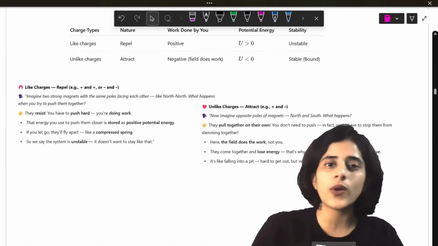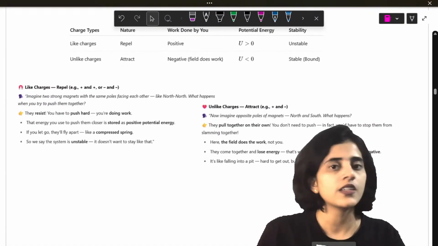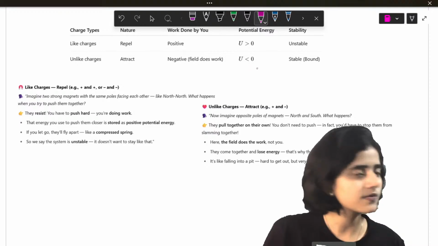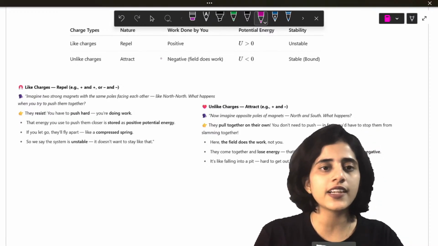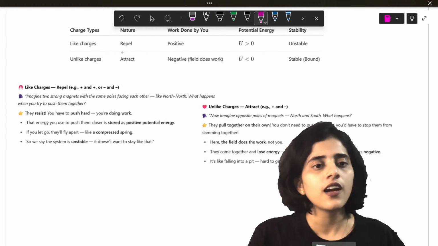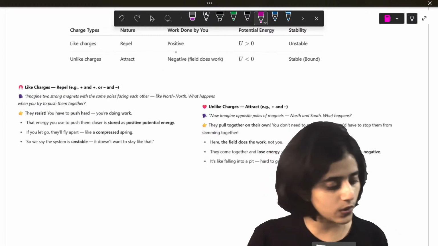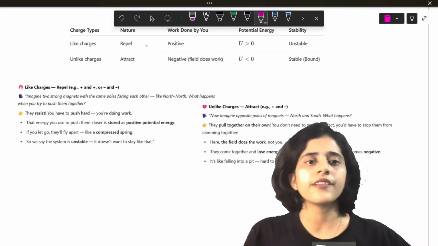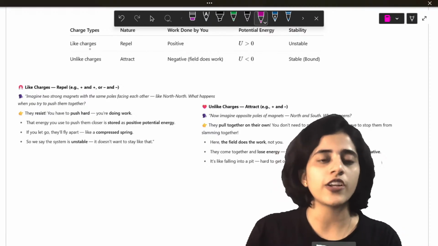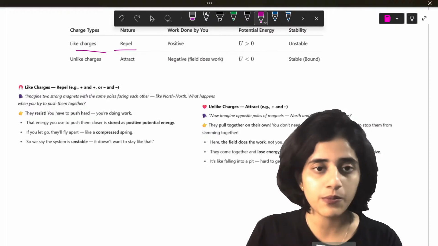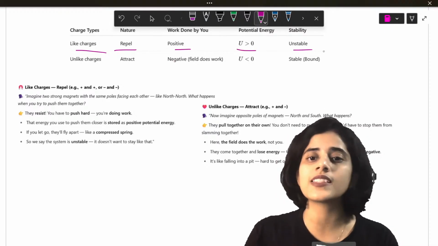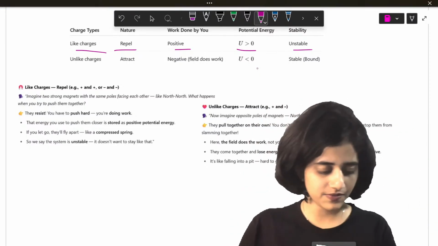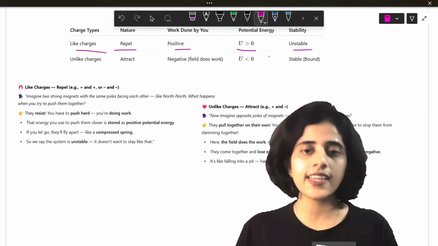So, here the key takeaway is: like charges repel. So, then the work done is going to be positive. U is greater than 0. It's unstable. Why do I say it's unstable?